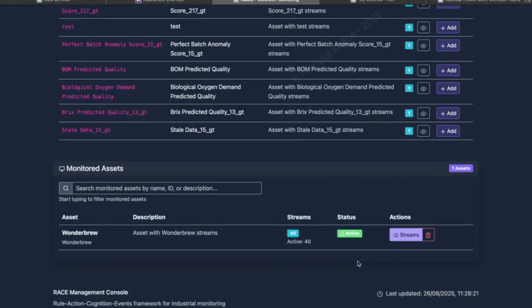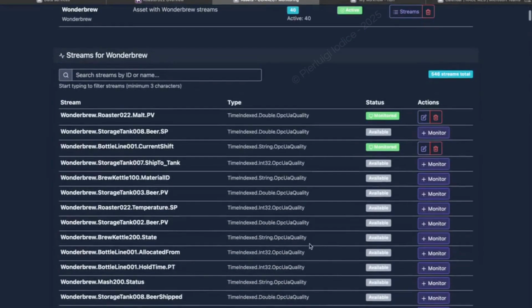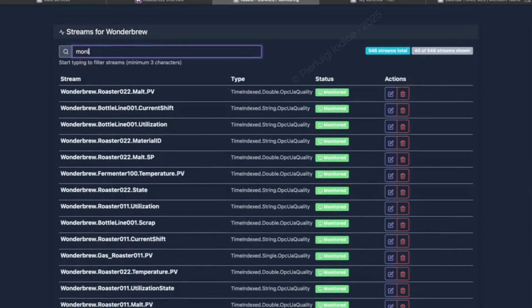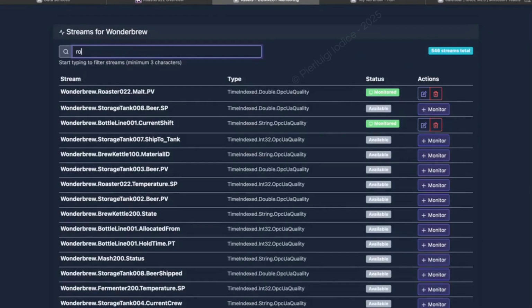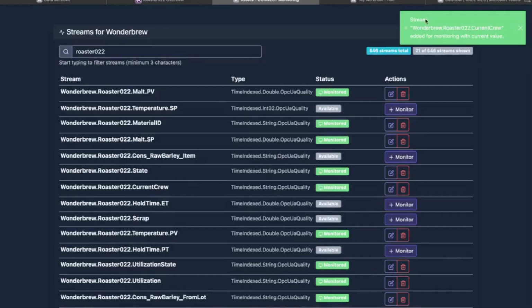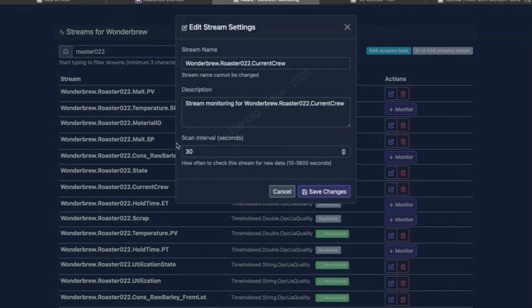Race provides an overview of all available streams, enabling users to select specific ones for monitoring. With the Smart Search filter, you can easily navigate through an extensive array of data points, allowing you to focus solely on your needs. Currently, 40 streams are integrated into the monitoring system. To illustrate its user-friendliness, we will add an additional stream by clicking on Plus Monitor. The default scan cycle is set to every 30 seconds, but it can be adjusted as needed.